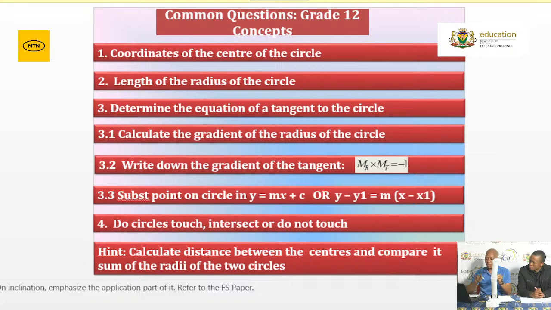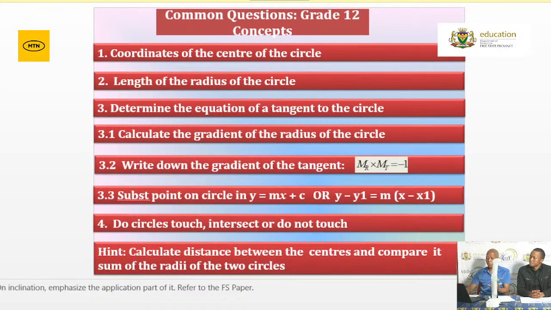If the distance between the two centers is equal to R1 plus R2, then the two circles touch. But if R1 plus R2 is greater than the distance between the centers, then it means the two circles intersect. But if the distance is greater than R1 plus R2, then they do not touch. Please let us look into that. These are the typical questions, grade 12.